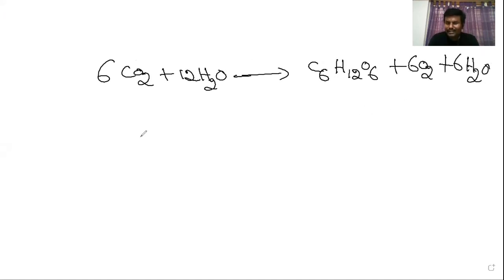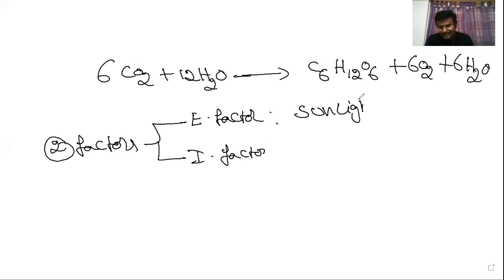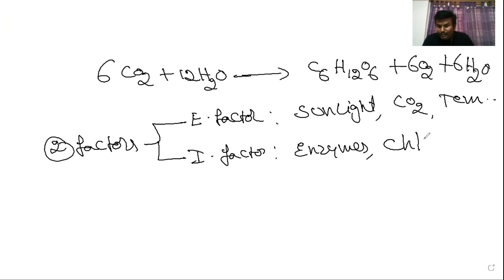Here, two kinds of factors are required: external factors and internal factors. External factors are sunlight, carbon dioxide, temperature, etc. Internal factors are enzymes, chlorophyll, water, etc.